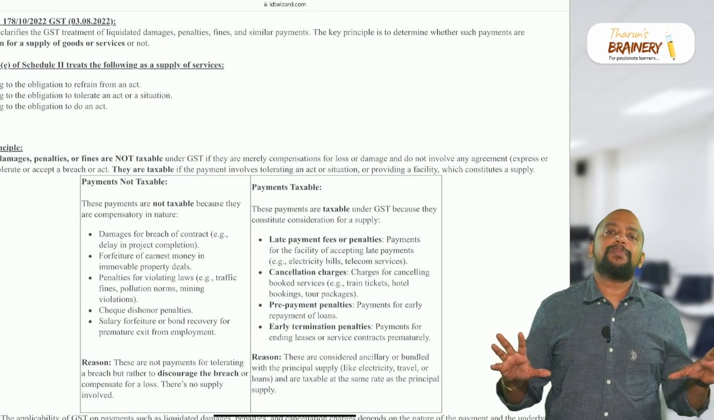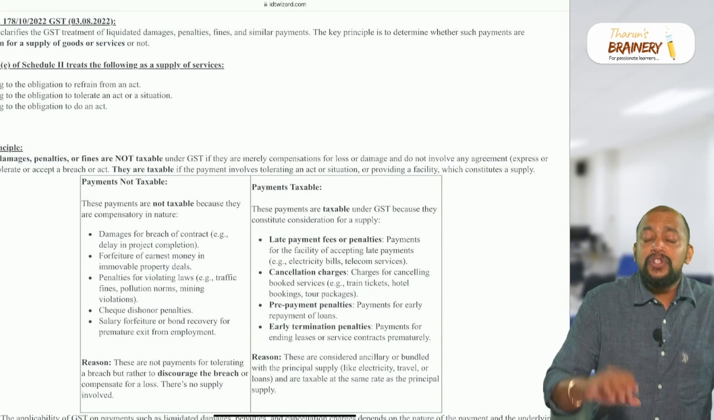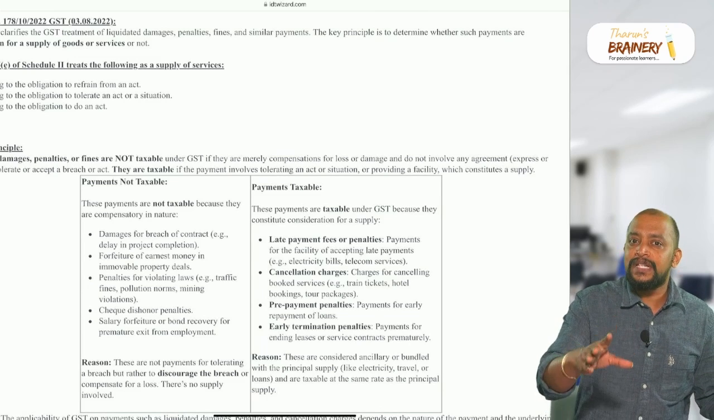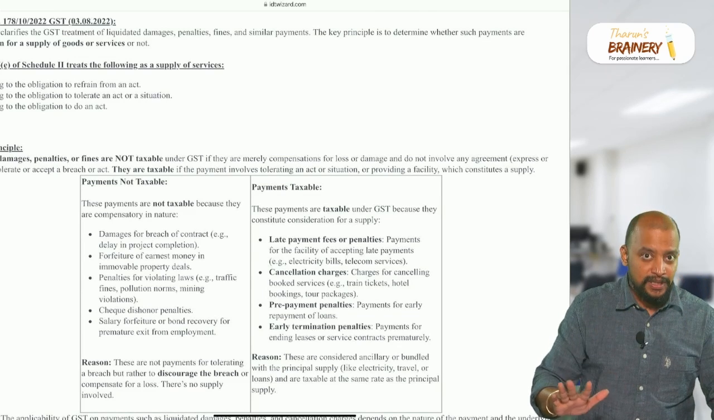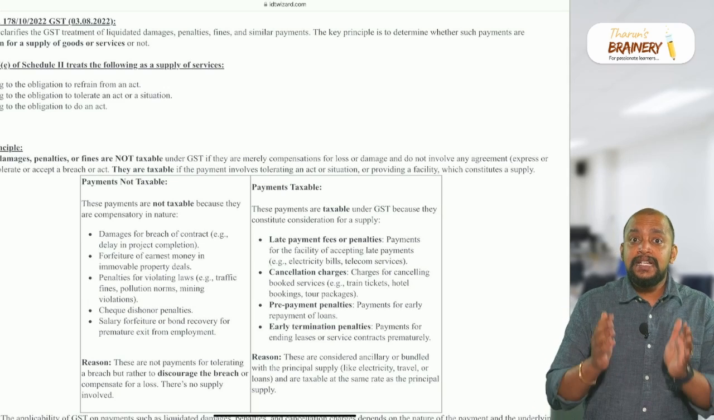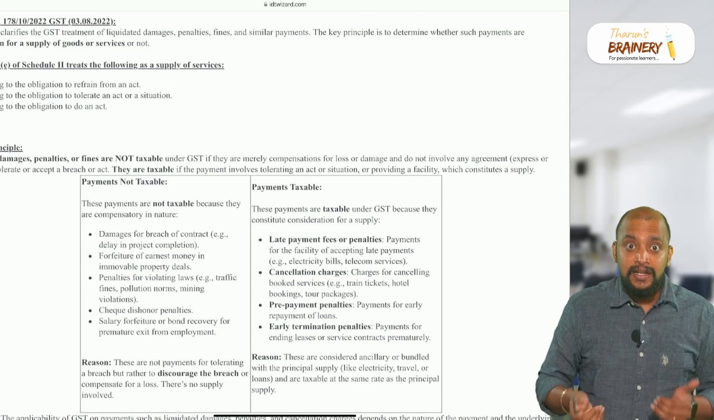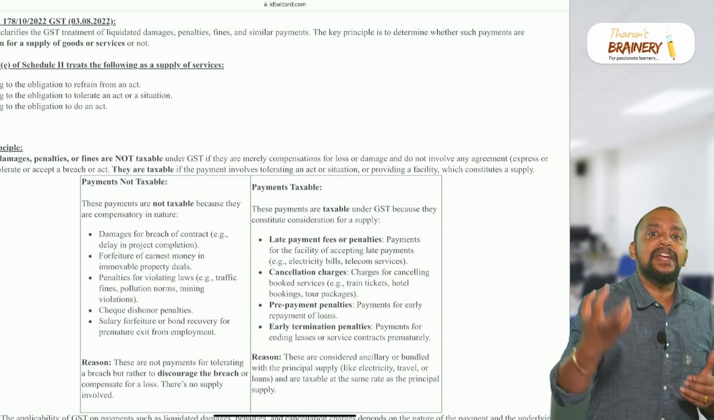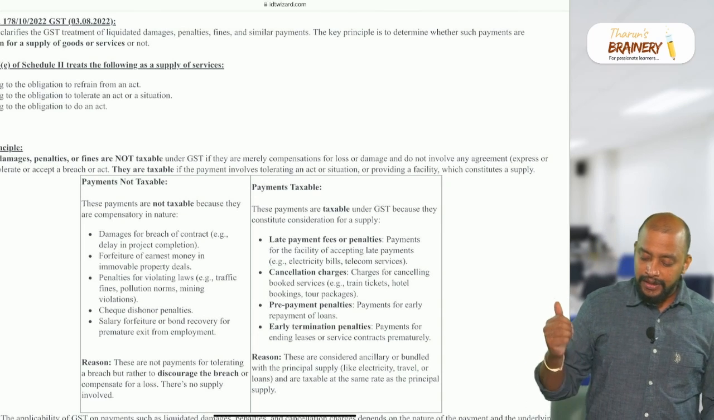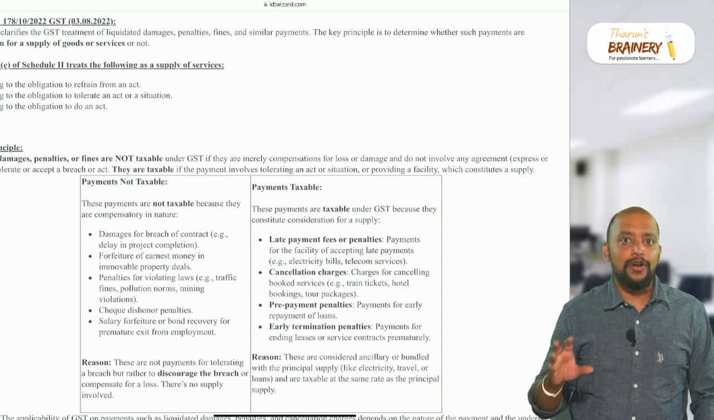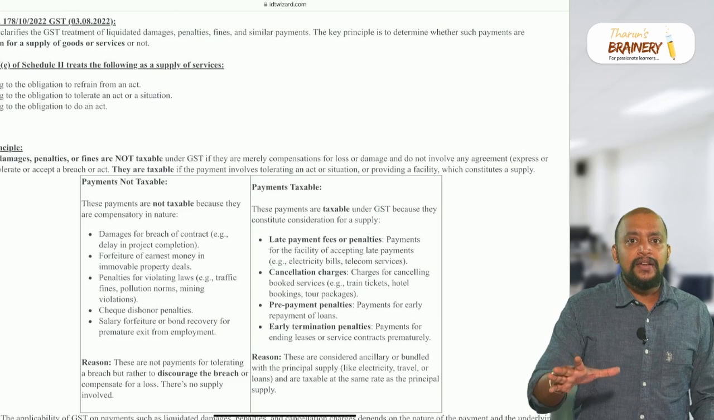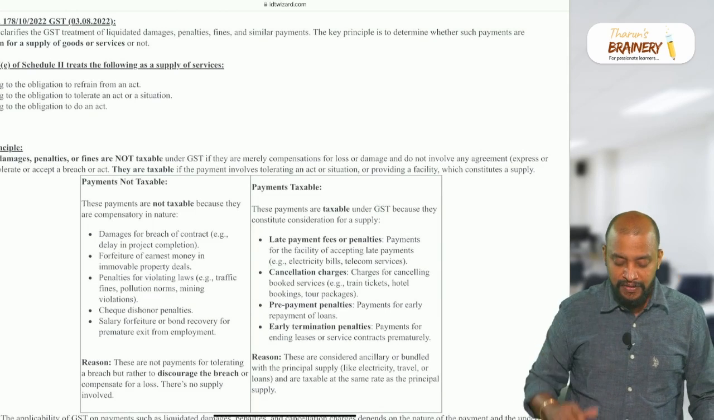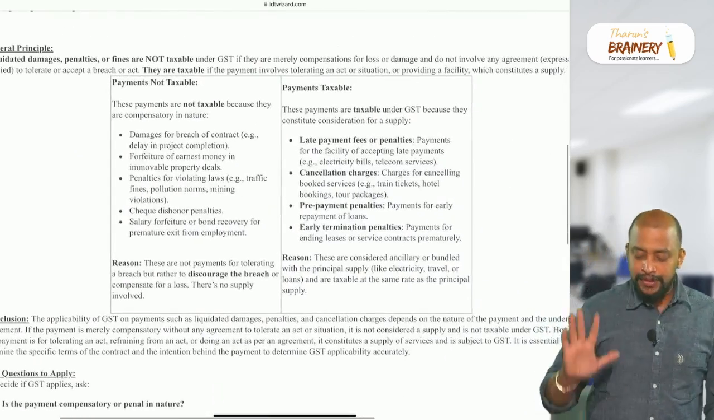So this is the general principle you need to keep in mind. Generally liquidated damages, penalties or compensation will not be taxable. However, when it is expressly written that I am tolerating your breach for which you need to pay this amount, then it will become taxable and it constitutes supply. Again, where it will be written, how it happens, etc., we will also try to see. So look into this table.